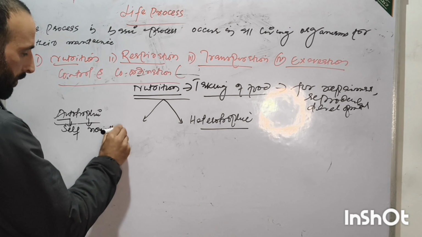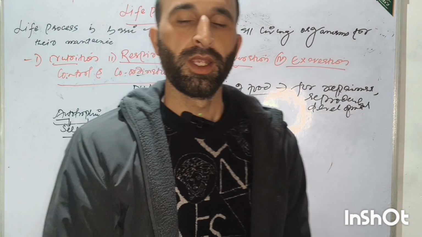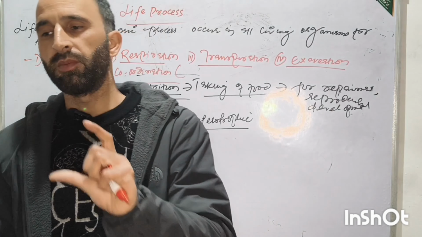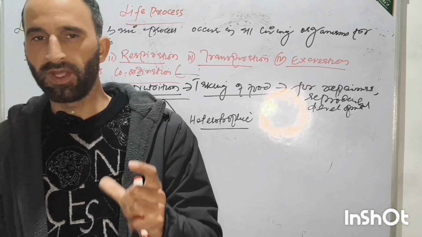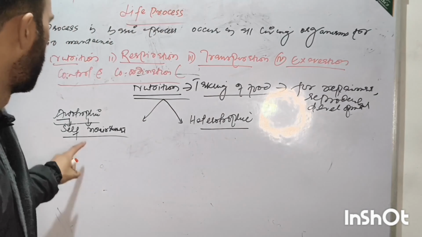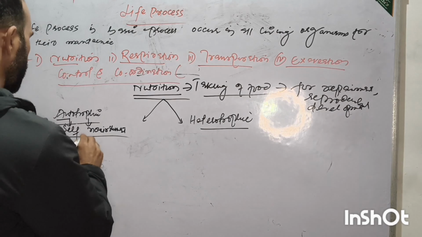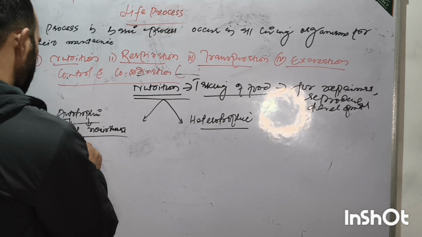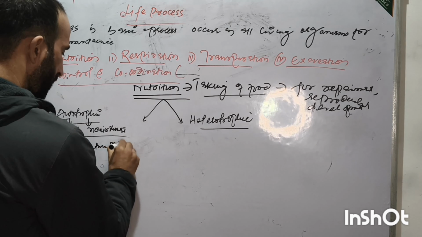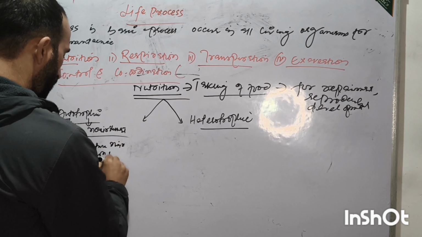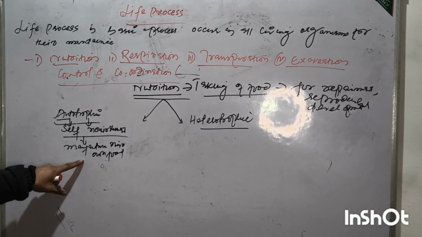Self-nourishment means organisms manufacture their own food, prepare their own food. It is known as autotrophic nutrition.